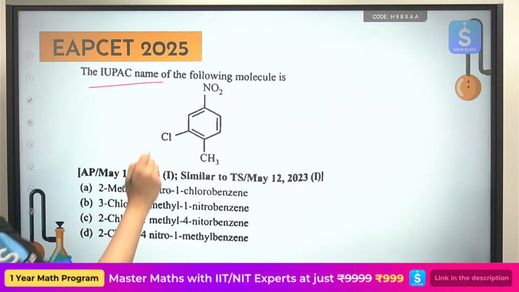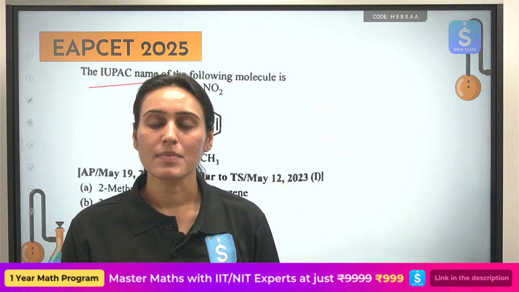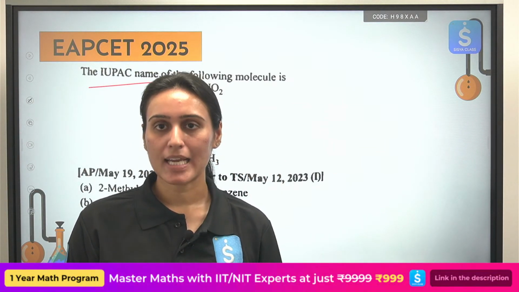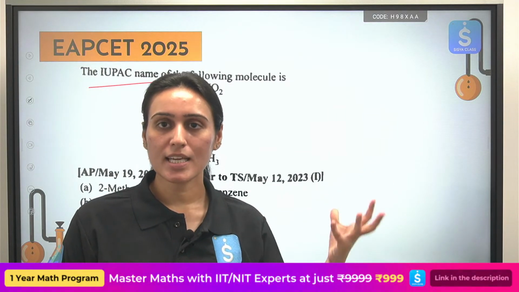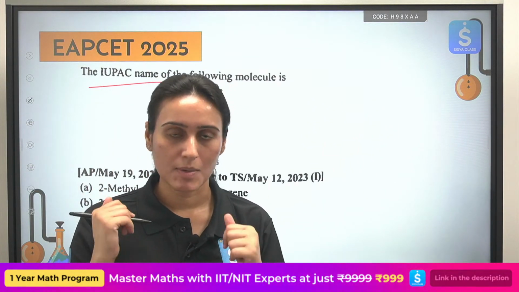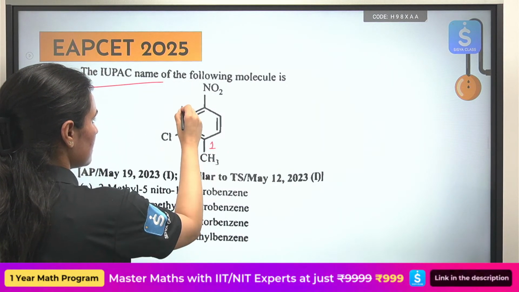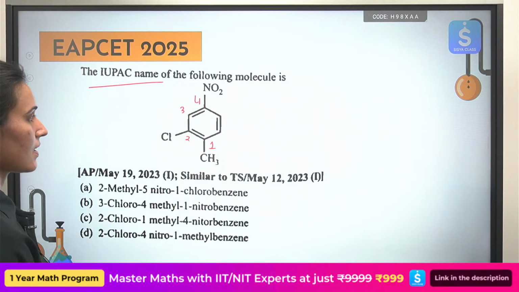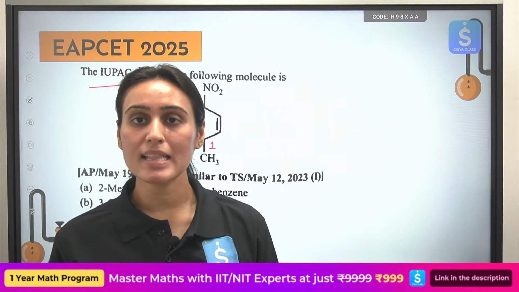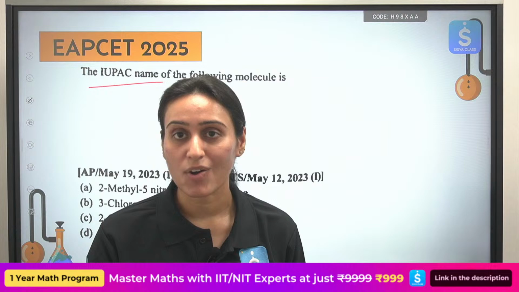What is the IUPAC name of the following? First of all, when you have this kind of multi-substituted benzene system, you will do the numbering in such a way that all the groups which are attached get the lowest possible number. First of all, remember that. After I have done the numbering, I will write the name in alphabetical order. Alphabetical order always.